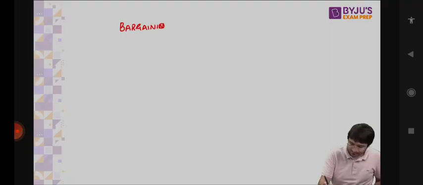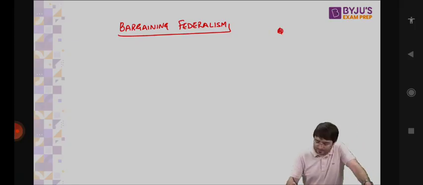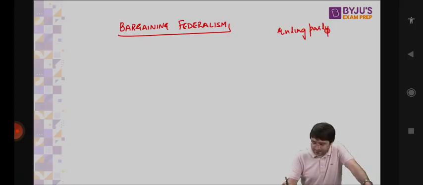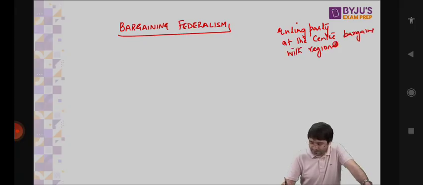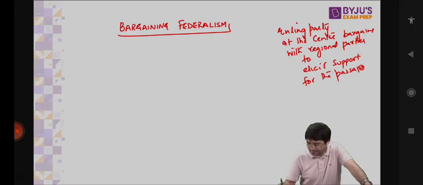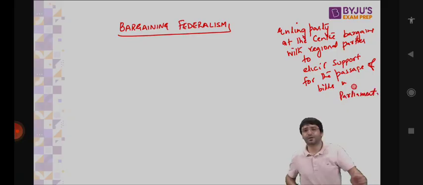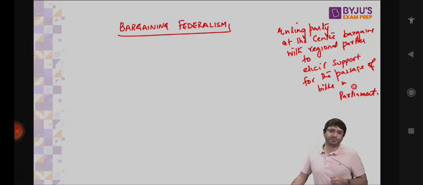And that is what we call bargaining federalism, where the ruling party at the center bargains with regional parties to elicit support for the passage of bills in parliament. A bill has to be passed by both houses of the Indian parliament, without which it cannot be sent to the president for signature. On Delhi, there was a bill passed to nullify the judgment of the Supreme Court.